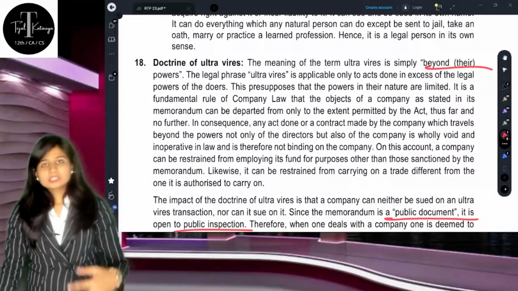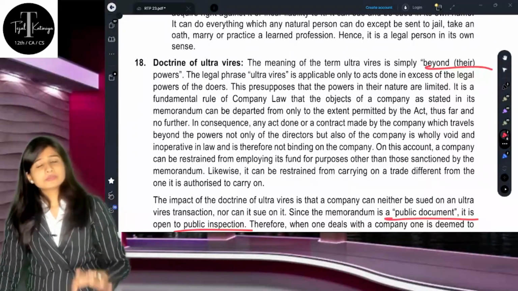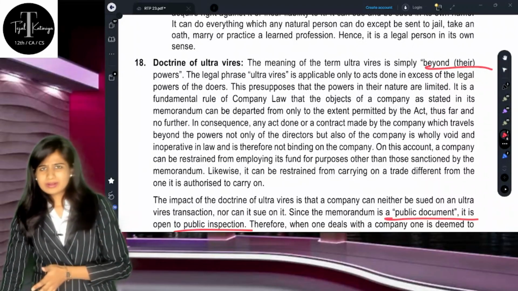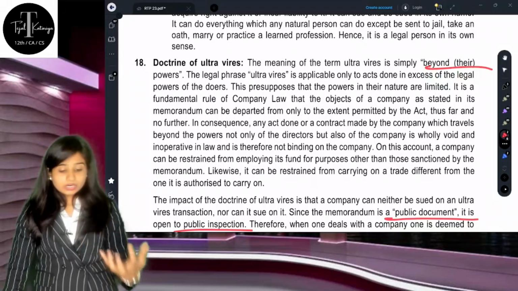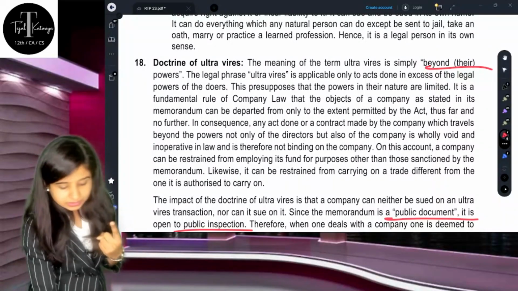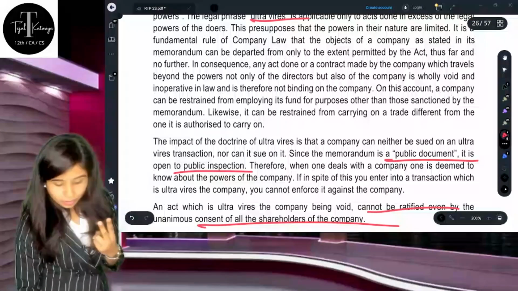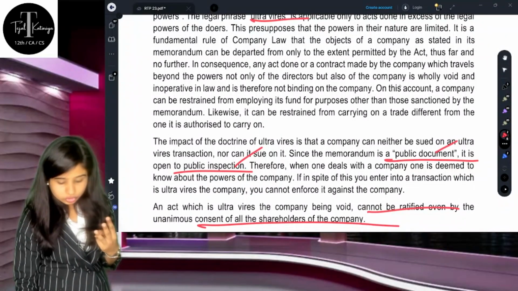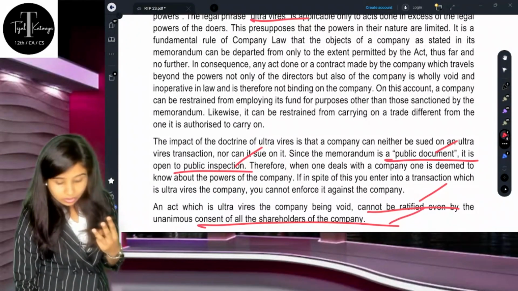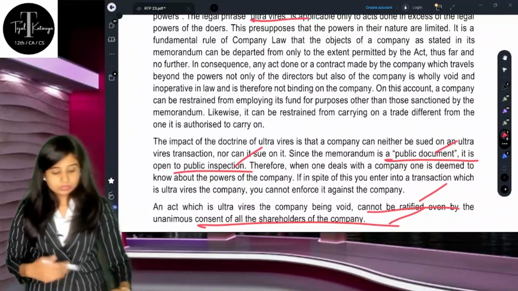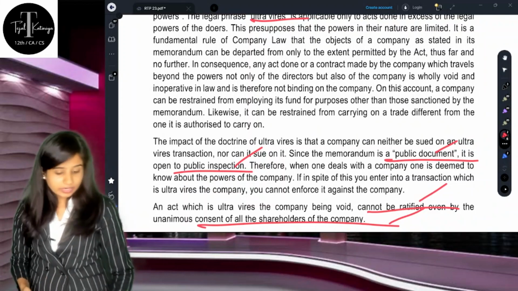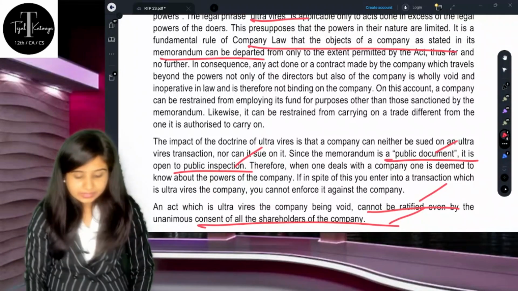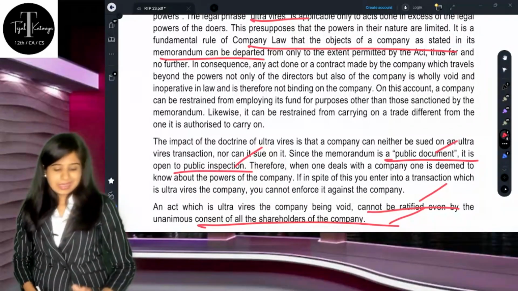I would say, if this question comes for 4 marks, you should write 8 points. If this question comes for 6 marks, write 12 points. So which words are important? The first is beyond their powers, that is ultra vires. The second most important point you should write is that it's a public document, available for public inspection. It cannot be ratified. Then next is the unanimous consent, even after having unanimous consent. And the basic company law rule that objects should be stated in the memorandum. All those 4-5 points are important.